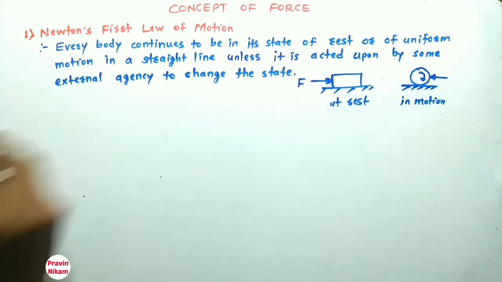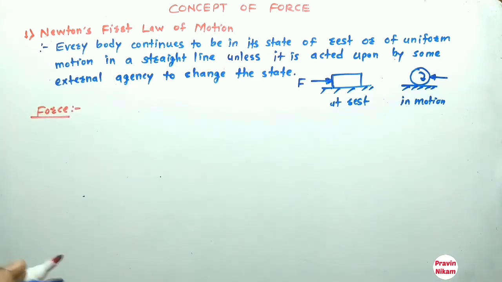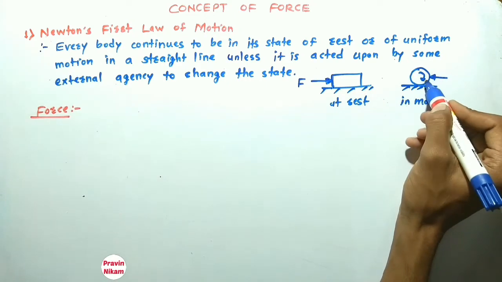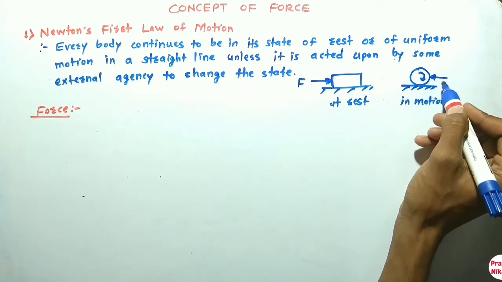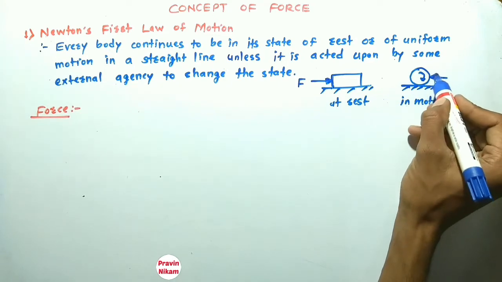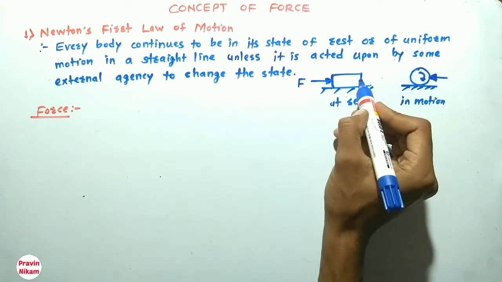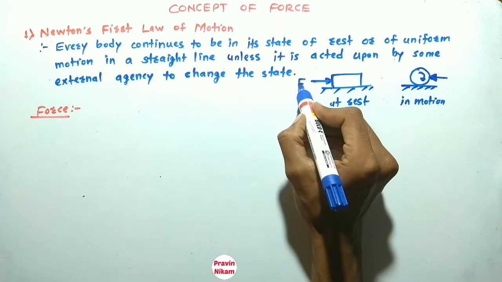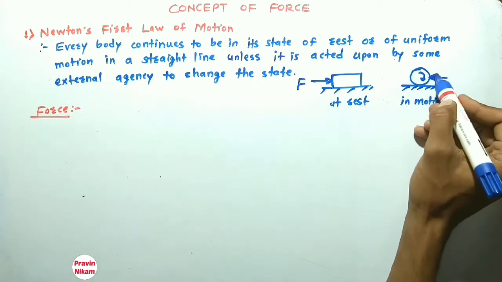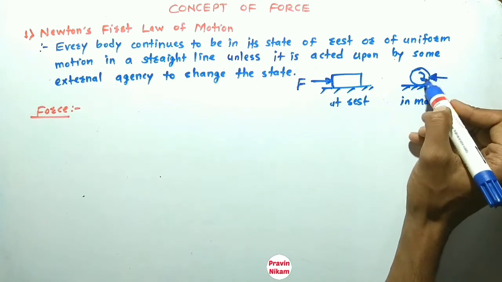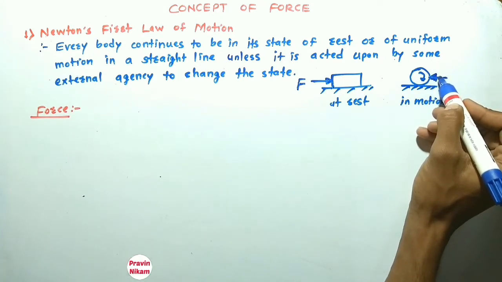So what is meant by force? What is force? Let us take another example also. If this is a body in motion, then it continues in its condition of motion unless it is acted upon by some external agency. So if you want to move this body, you require some external agency. That external agency is called force. If this is a body in motion and you want to stop this body, then you require some external agency. That external agency is nothing but force.